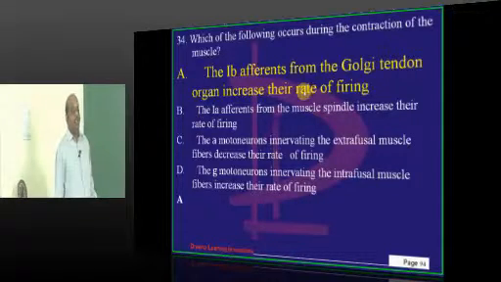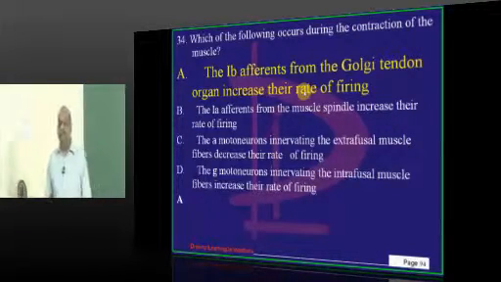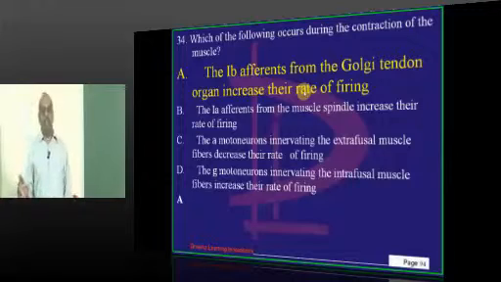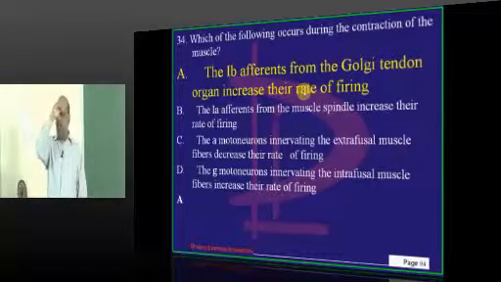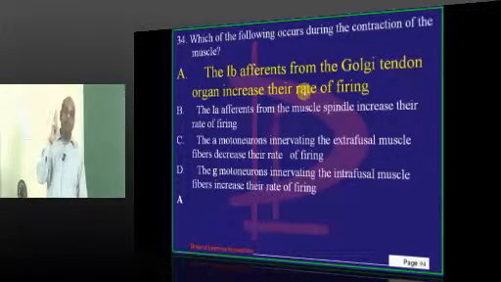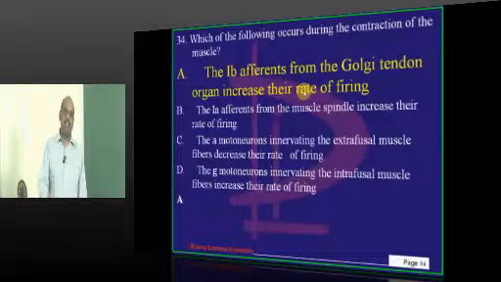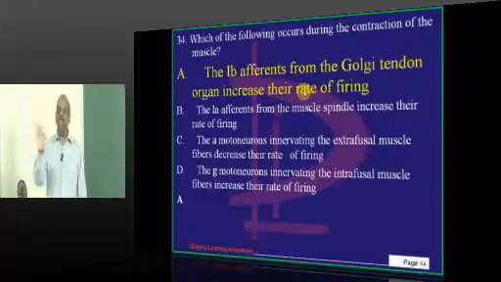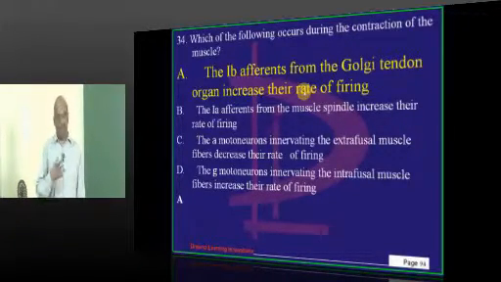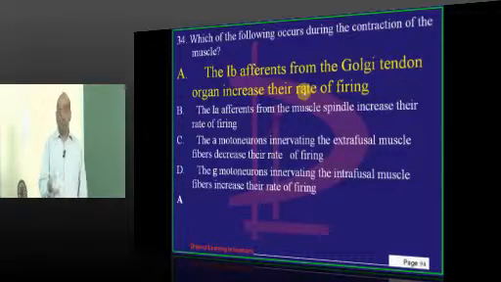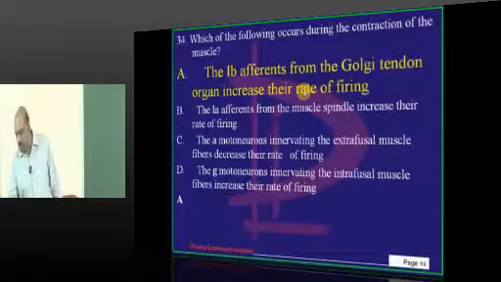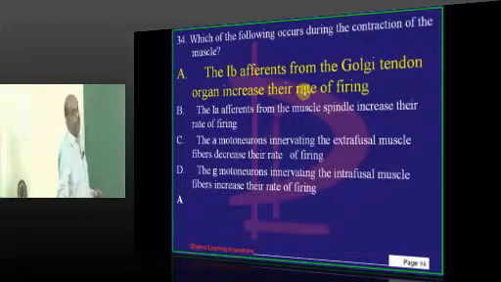Now, 1A afferents, 1B afferents, Golgi tendon organs. This is one concept which will be there in 2 pages in Ganong or any physiology textbook. Today only you should revise. Last week also we discussed Golgi tendon organ. The purpose of the mock test is to remind you of important topics.